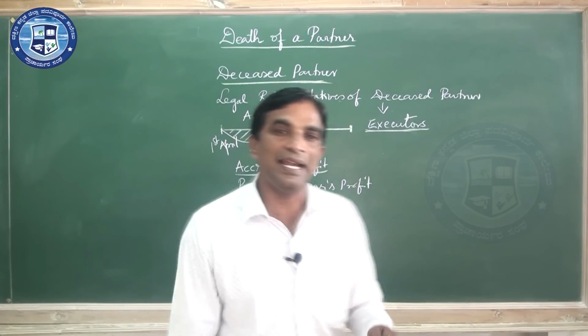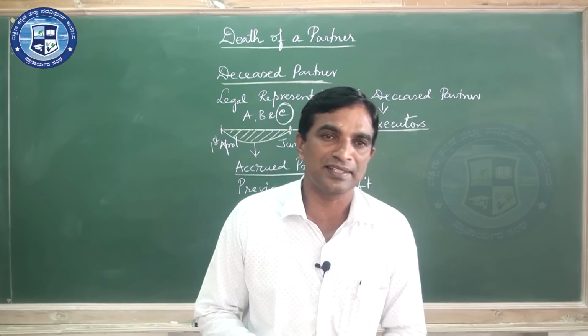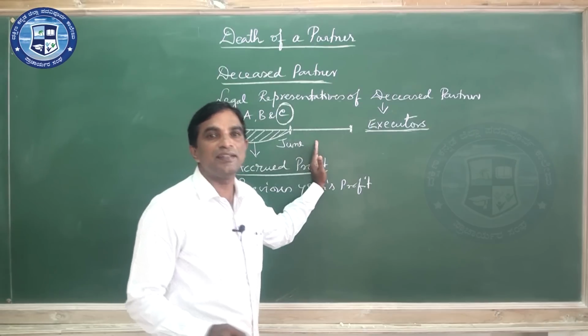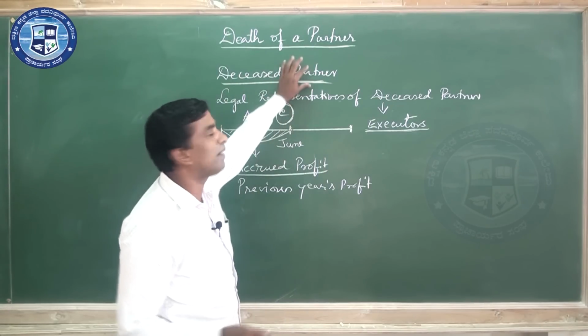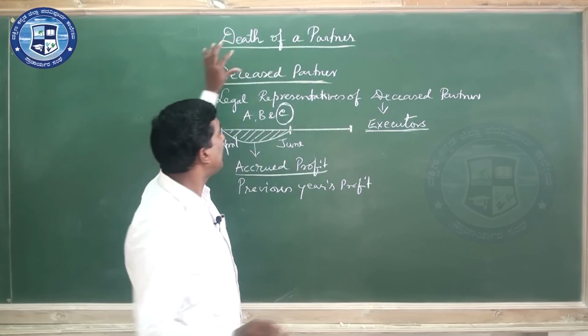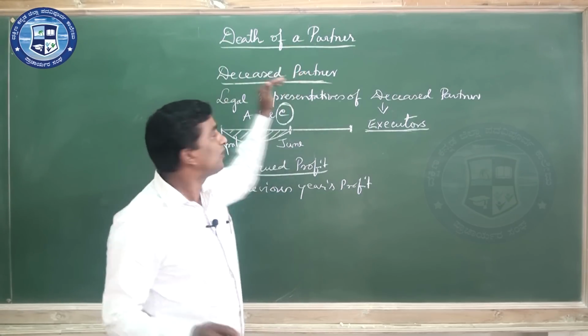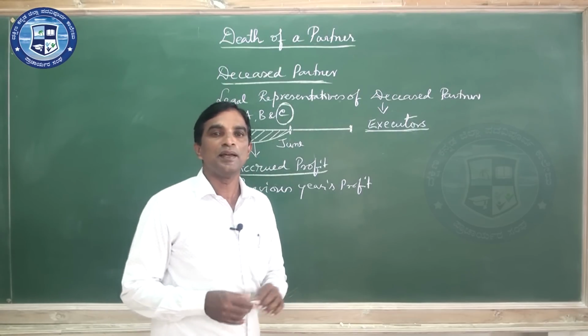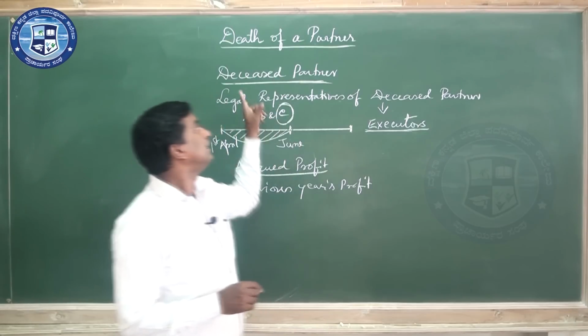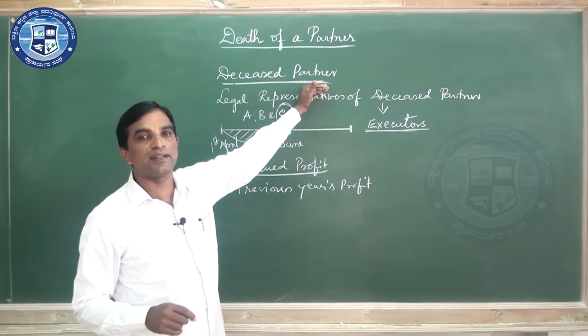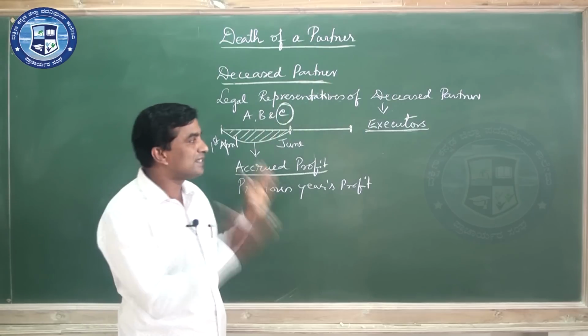Now, what are the different items we will take into consideration during calculation of the amount due to the deceased partner? It's very important. There are many items. Let us see one by one.